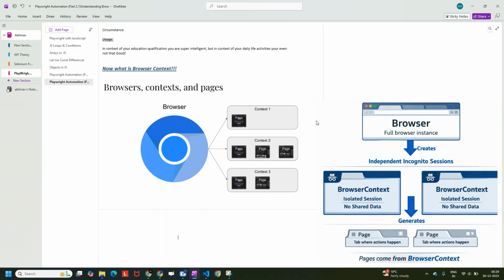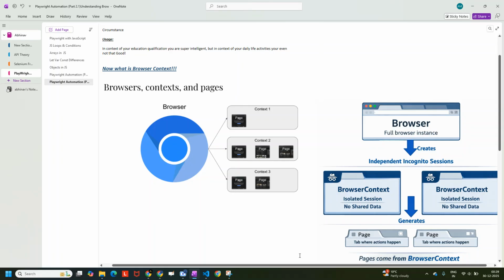Apart from that, it is nothing, it is so simple at this point in time. Okay, so do not get confused. Again, I'm reiterating, the only difference between browser and browser context is that the browser is a full browser instance that simply gets opened up, but from that browser we can create three different instances. Like from one browser I can create three incognito mode instances of a Chrome browser.